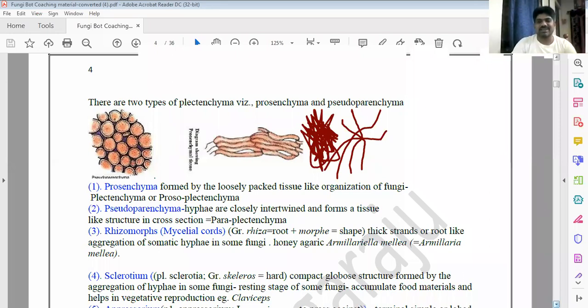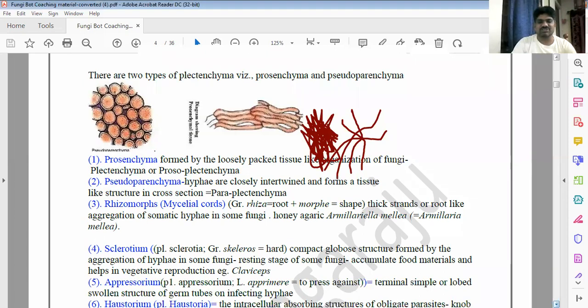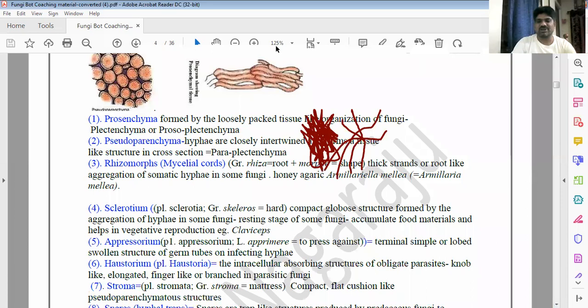Okay, that Armillaria has rhizomorphs, that means root-like structures made of hyphae. And the other one is the sclerotium. That means a hard-coated body. Sclerotium. Sclero means hard. A hard globose body. If a hard globose body is there, that is a sclerotium.